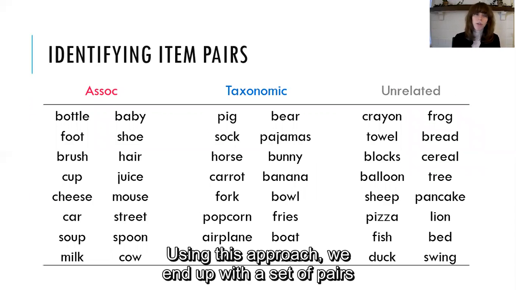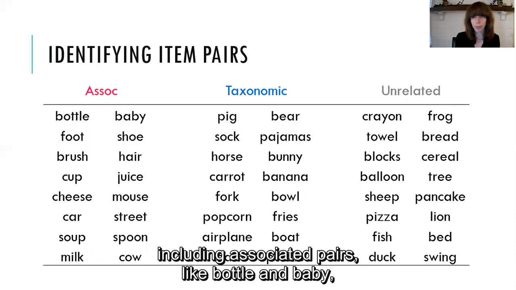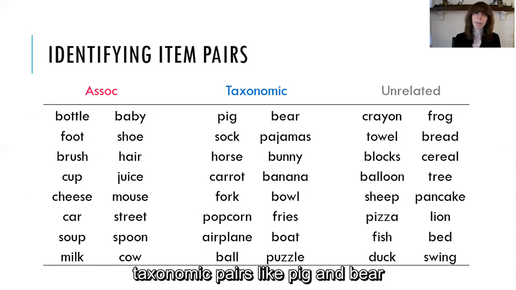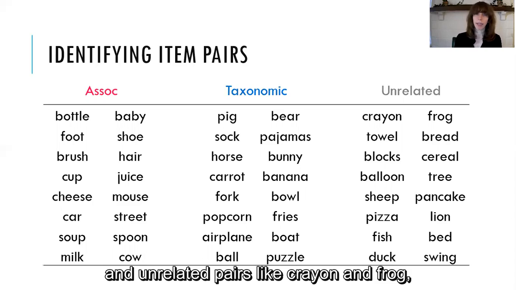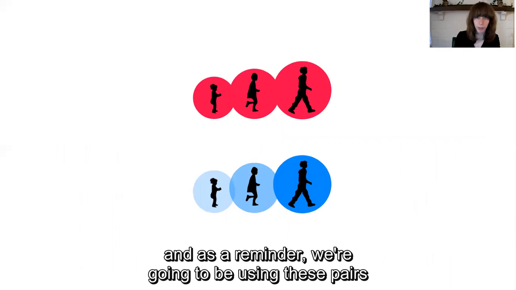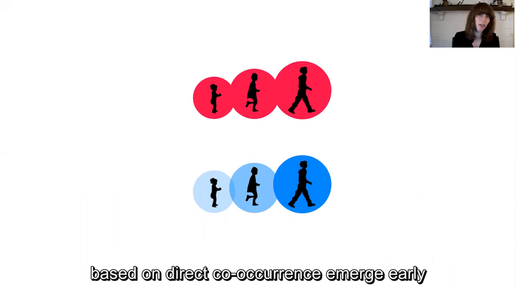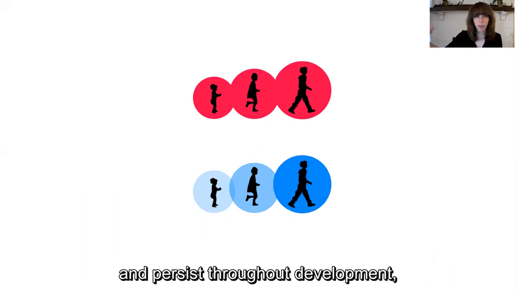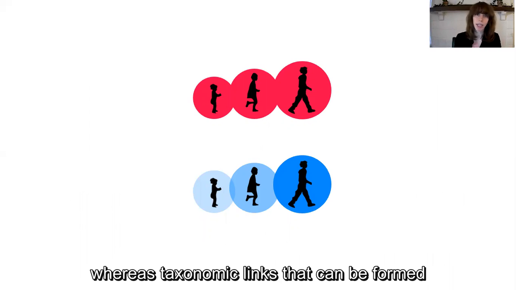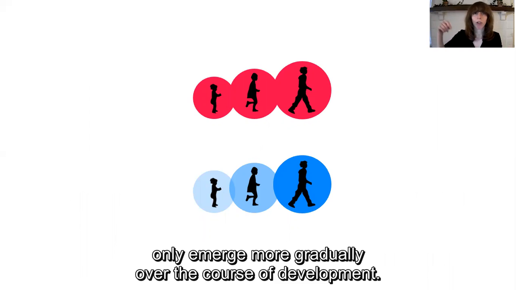So using this approach, we end up with a set of pairs including associated pairs like bottle and baby, taxonomic pairs like pig and bear, and unrelated pairs like crayon and frog. And as a reminder, we're going to be using these pairs in order to test the prediction that associative links that can be formed based on direct co-occurrence emerge early and persist throughout development, whereas taxonomic links that can be formed based on shared co-occurrence only emerge more gradually over the course of development.